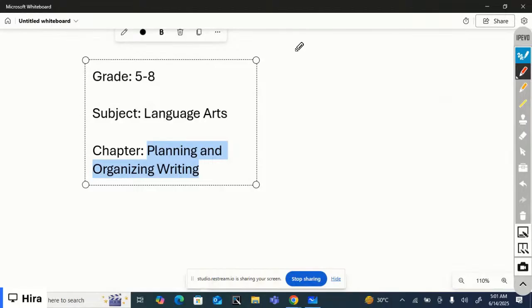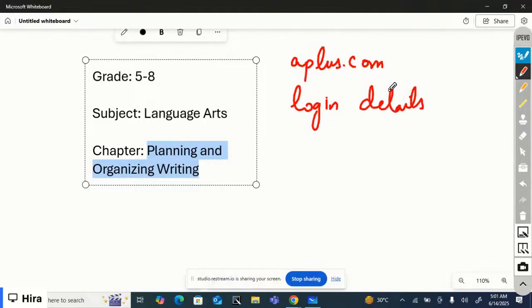To begin, you have to log in to aplus.com using your login details, then move to the language arts section, select grade 8, and the chapter is planning and organizing writing.